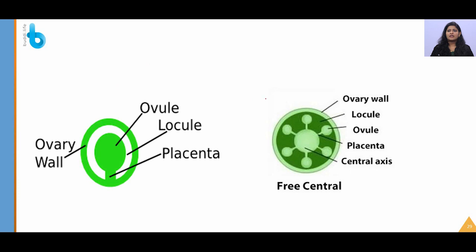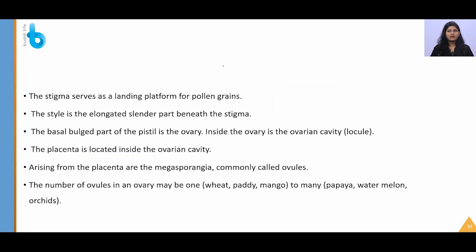Again, there can be one or many ovules present in a particular ovary. For example, when you take a mango, you can only see one seed there. So you can conclude that its ovary has only one ovule, whereas some other fruits will have many ovules. So an ovary can contain one to many ovules.